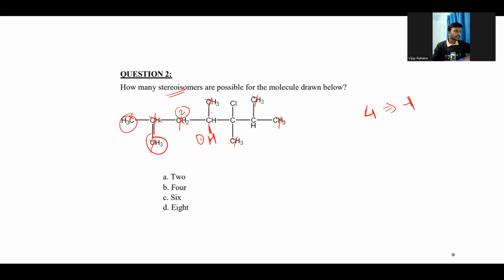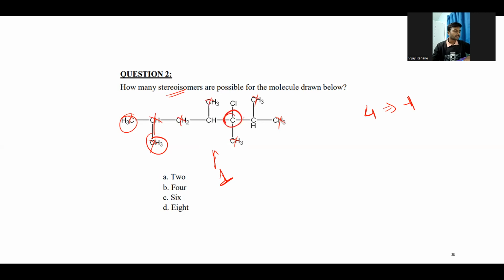Third is this methyl group, and the fourth is this carbon and the chlorine. So it has 4 different groups. So this is one chiral carbon atom, right? So we'll just rub it here and focus on the other.